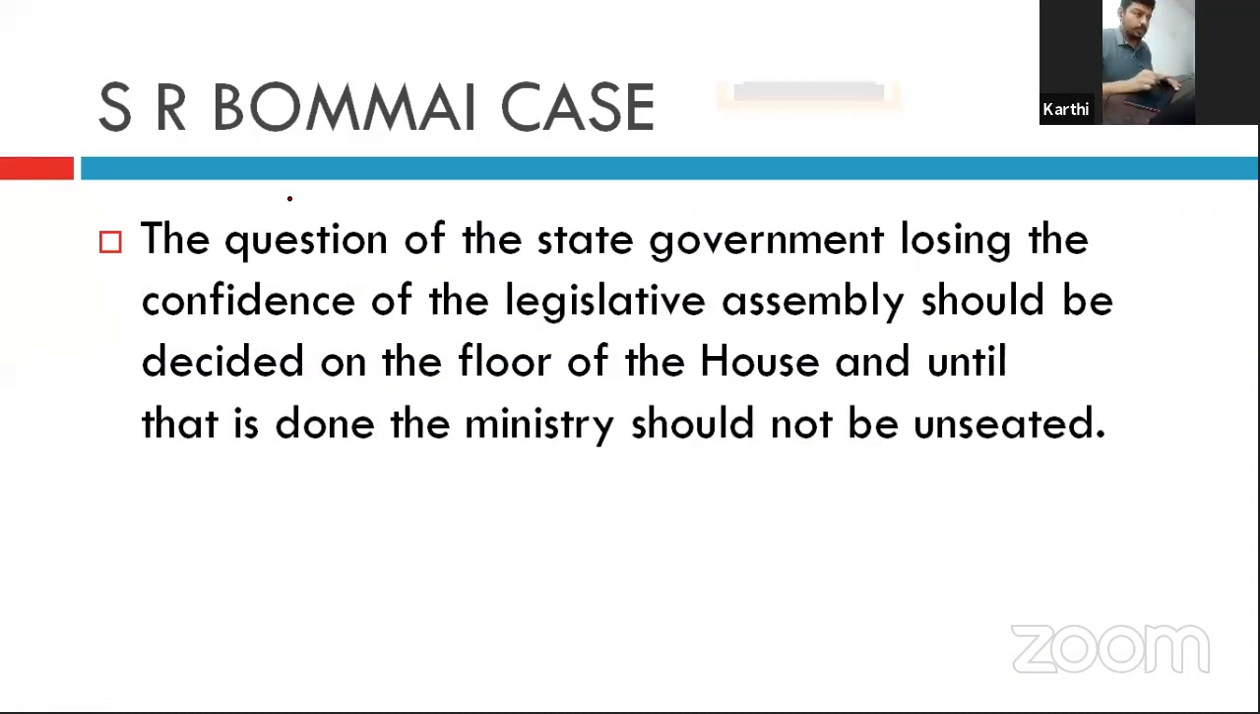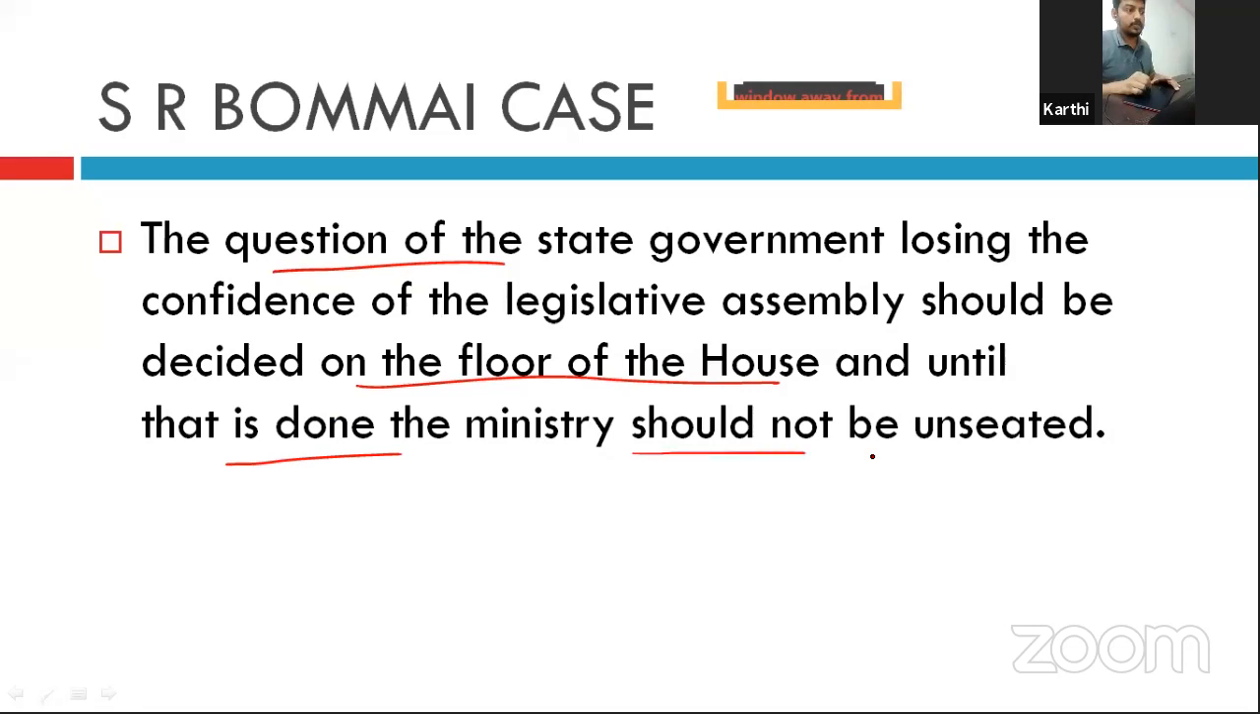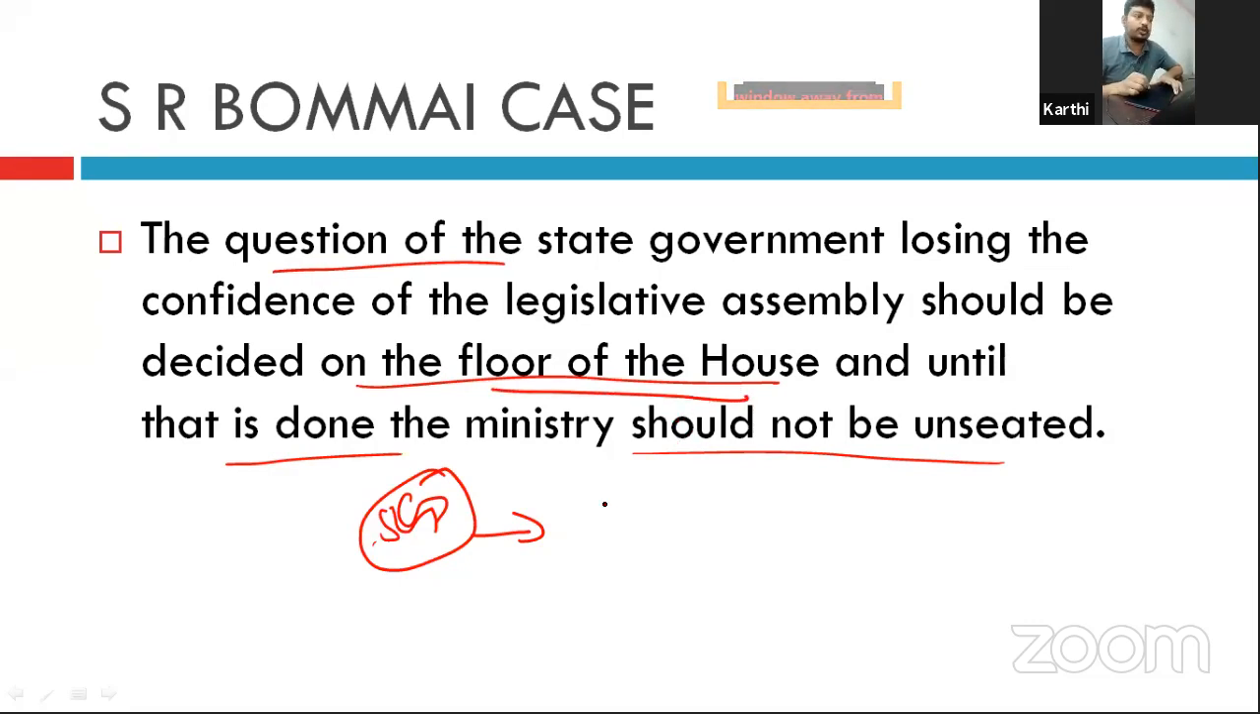So the question of the state government losing the confidence of the legislative assembly should be decided on the floor of the house. Until that is done, the ministry should not be unseated. See, what they are telling is, if there is a claim that a state government loses its majority in the house, whether they hold the majority or not has to be proved on the floor of the house, not in the court of law. That is, the president cannot dissolve the government until the majority is tested on the floor of the house.